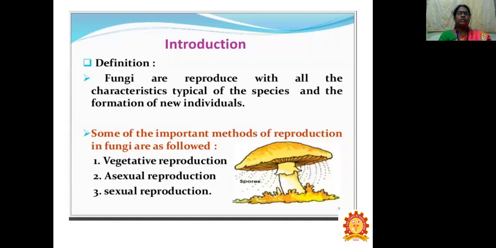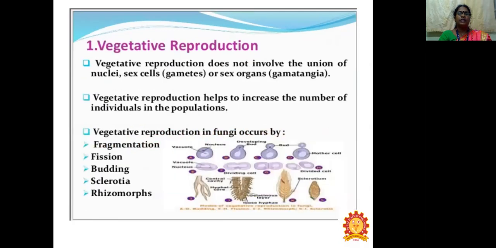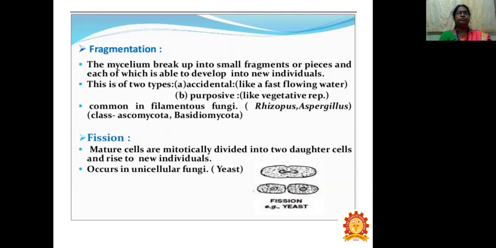Definition: fungi reproduce with all the characteristics typical of the species, forming new individuals. Some of the important methods of reproduction of fungi are vegetative reproduction, asexual reproduction, and sexual reproduction. Vegetative reproduction does not involve the union of nuclei, sex organs or sex cells. It helps increase the number of individuals in the population, and occurs in fungi by different methods: fragmentation, fission, budding, sclerotia, and rhizomorph.